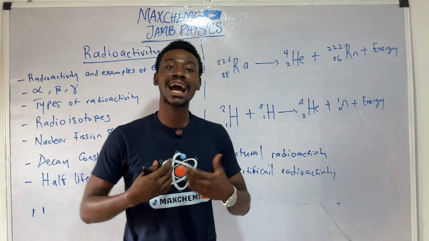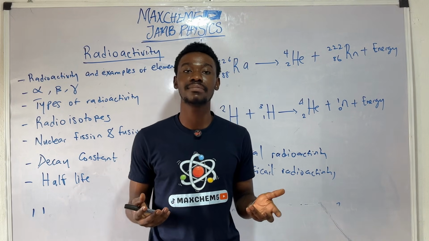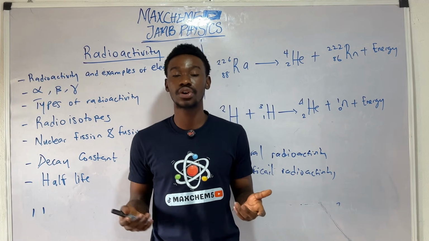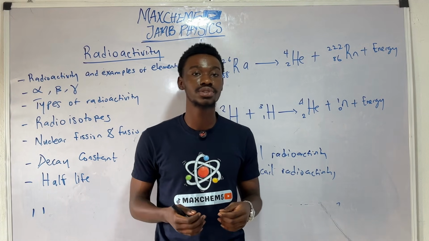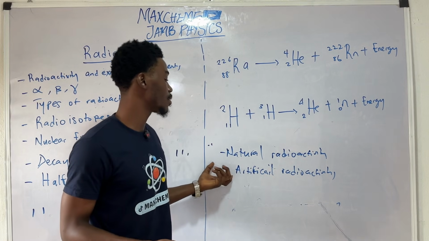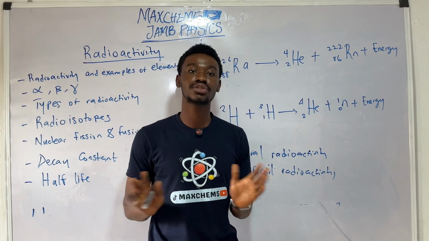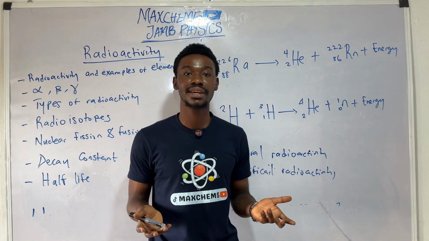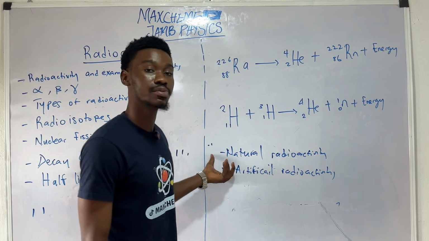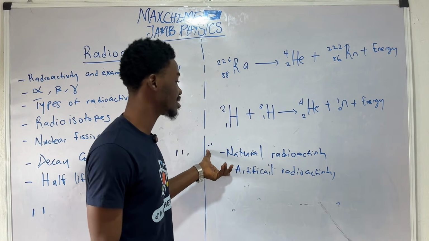Now, the act of forcing a natural element to become radioactive by bombarding it with neutrons and deuterium particles is called artificial radioactivity. It is a way of converting a natural or a stable element to a radioactive element. So those are the two types of radioactivity we have.